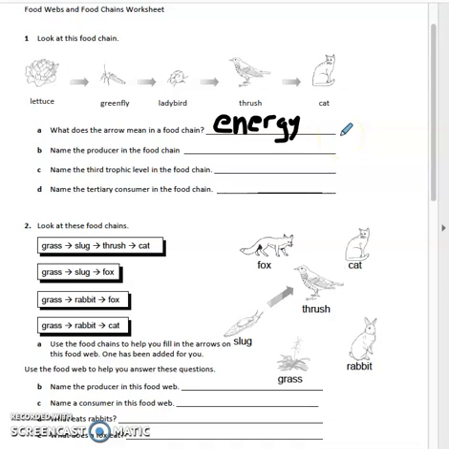B, name the producer in the food chain. So producers are going to be the plants on any food chain. They are able to make their own food through photosynthesis. So in this example it would be the lettuce. Name the third trophic level in this food chain. So we start at the front. We have 1, 2, 3. So that would be the ladybird.